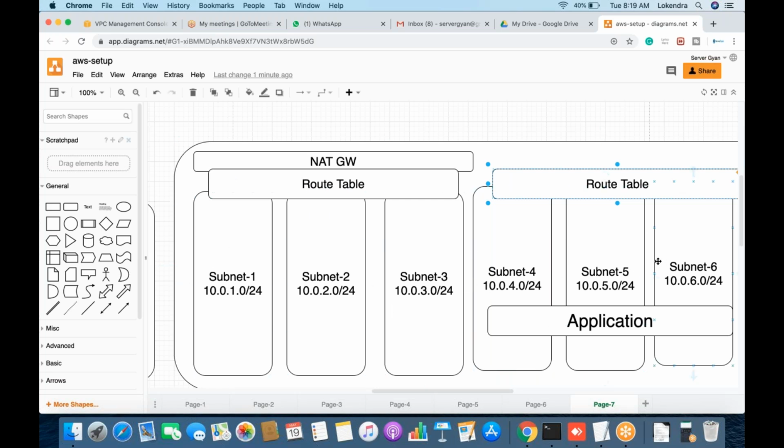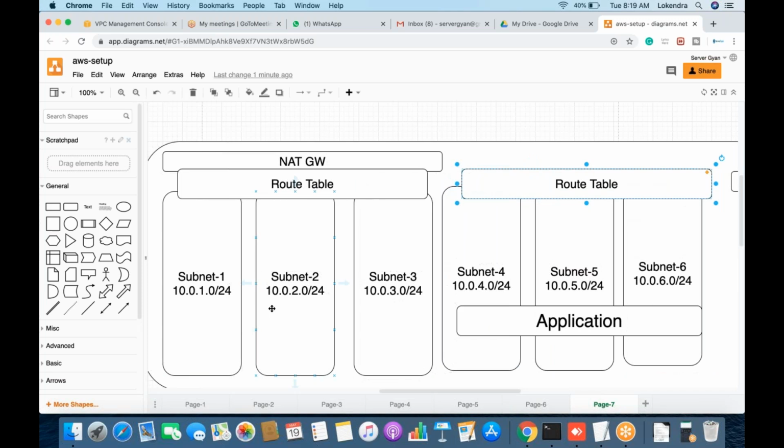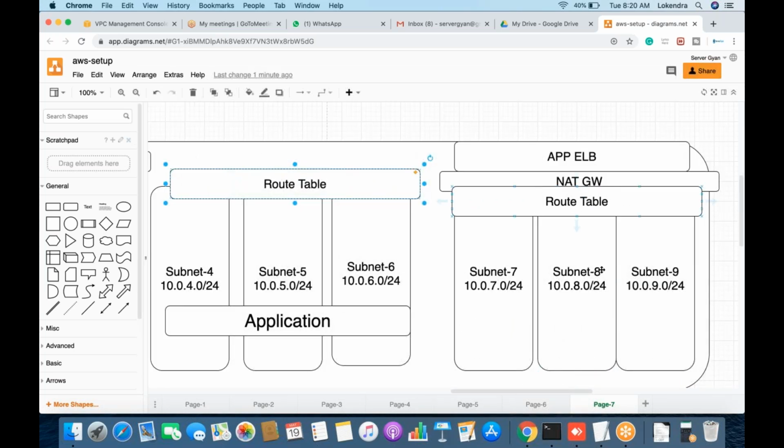Because if your application is designed properly, you should know whether it will hit web servers as well or database servers only. So based on the requirement, you can decide your VPC in such a manner. You will have at least 9 subnets: 3 for database, 3 for application servers, and 3 for your web application servers.